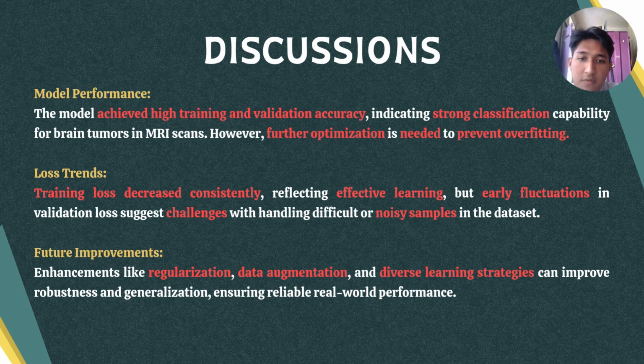However, the validation loss fluctuated in the early stages, likely due to variations in the dataset. While the overall trend is positive, this highlights areas where the model could be improved, such as better handling of difficult or noisy samples. Overall, the model demonstrates strong potential, but some challenges remain. Adding techniques like better regularization, data augmentation, or trying different learning strategies could help make the model more robust. Future work should focus on refining these aspects and testing with more diverse datasets to ensure reliable performance in real-world scenarios.